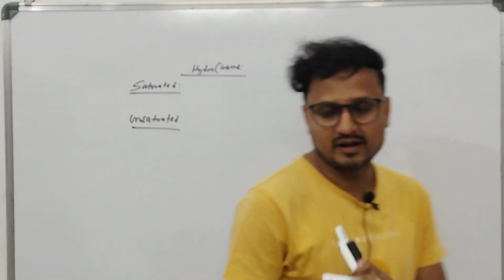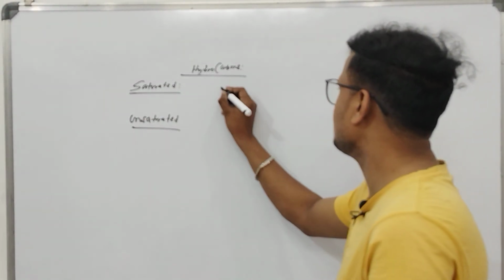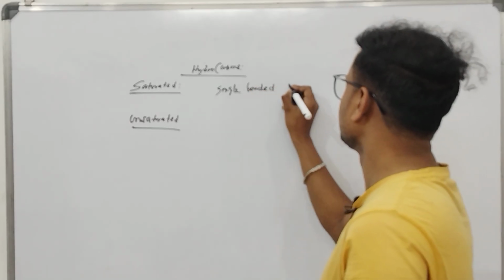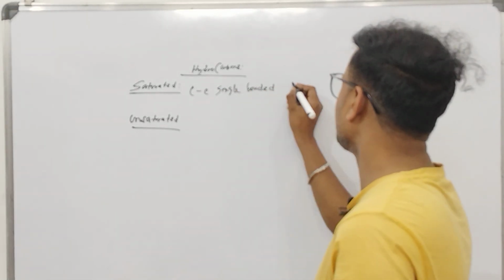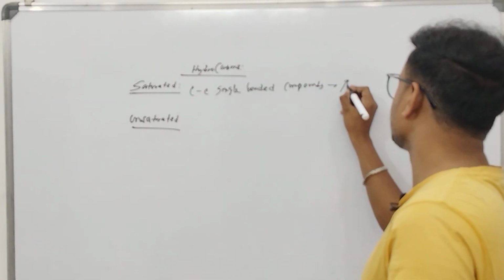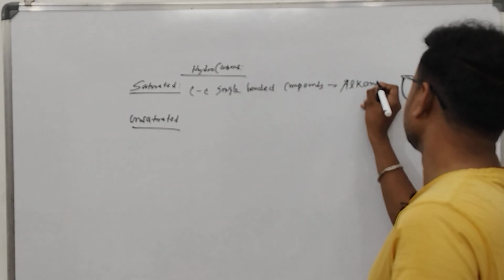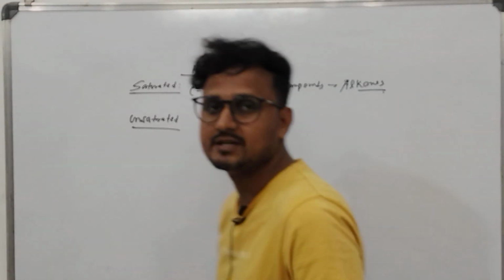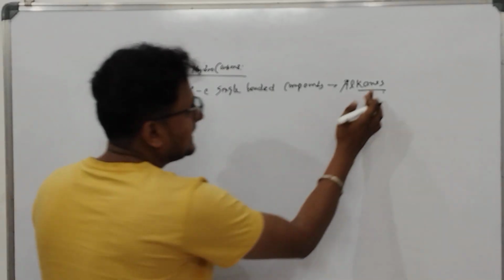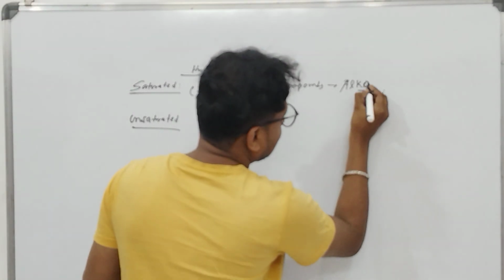The saturated hydrocarbons are the single bonded compounds. Carbon-carbon single bonded compounds. And these are also called alkanes. So saturated means single bond and they are mostly alkane.